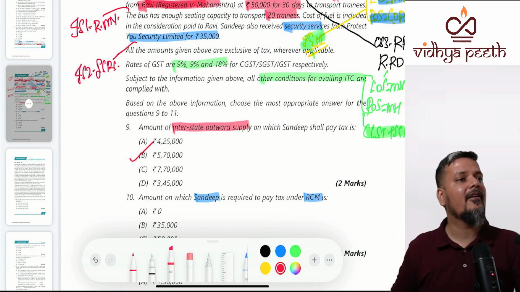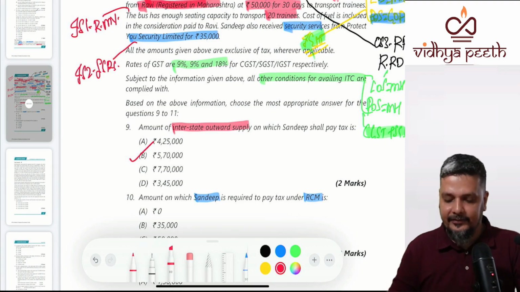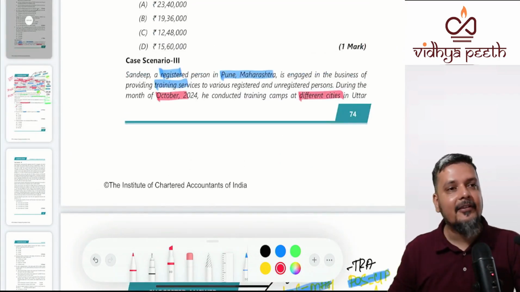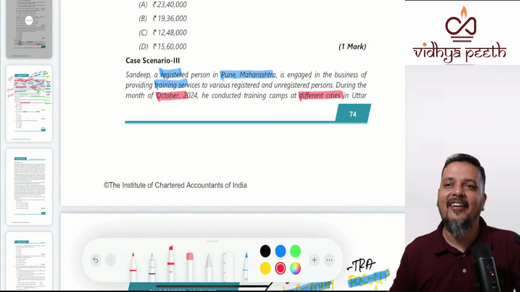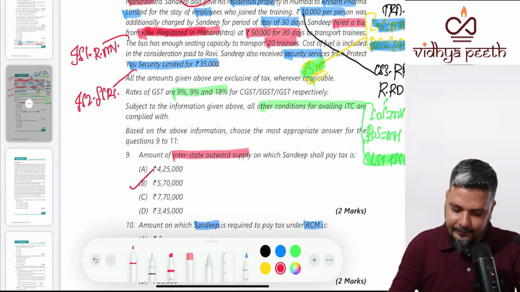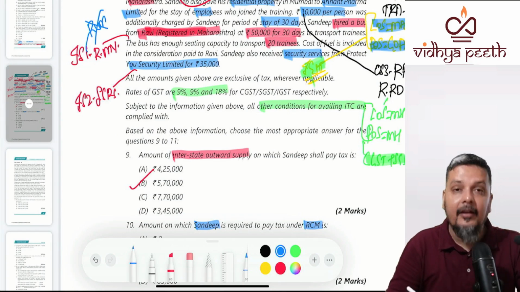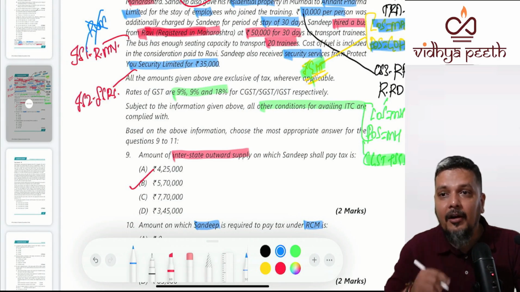Who is the recipient? So RCM or no RCM? Here you will not have RCM. Why? Recipient Sandeep is not a body corporate.